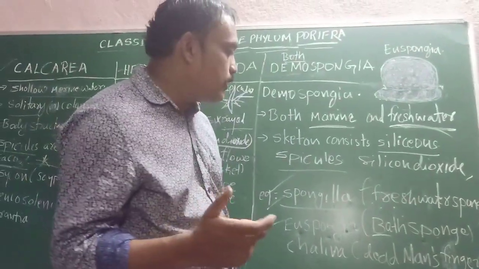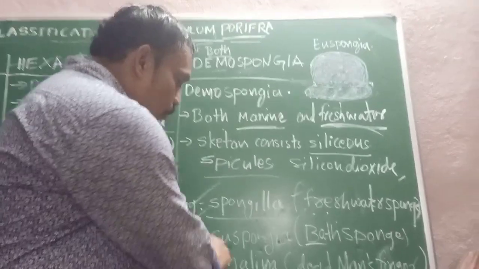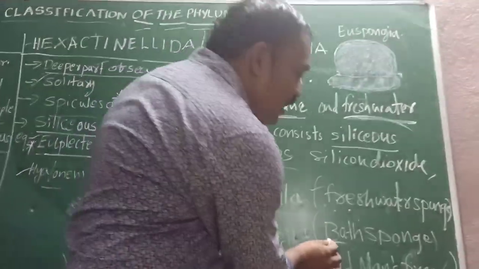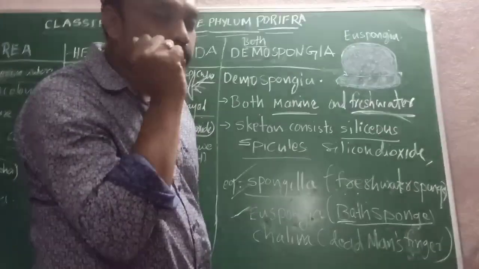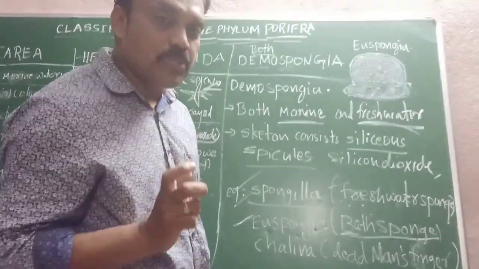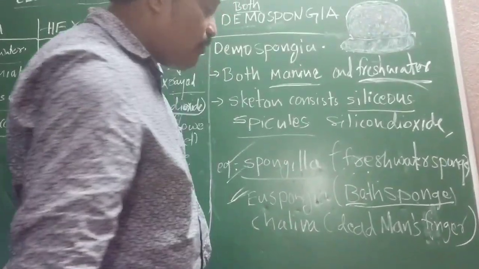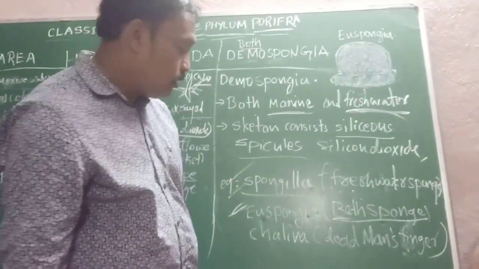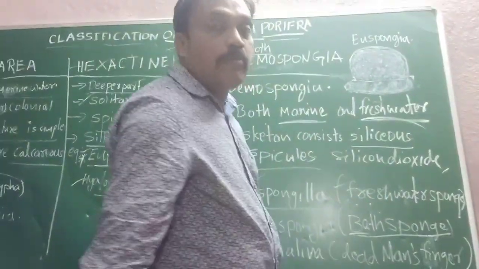What is that? That is just Euspongia. So the name given is bath sponge, scrubber, like they use in beauticians. That is the common name; the scientific name is Euspongia. Very important, these terms, so everybody must learn.